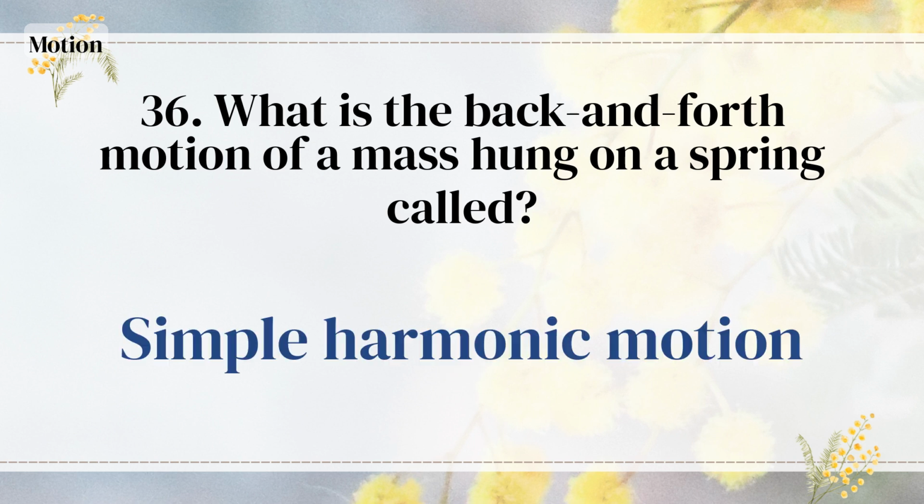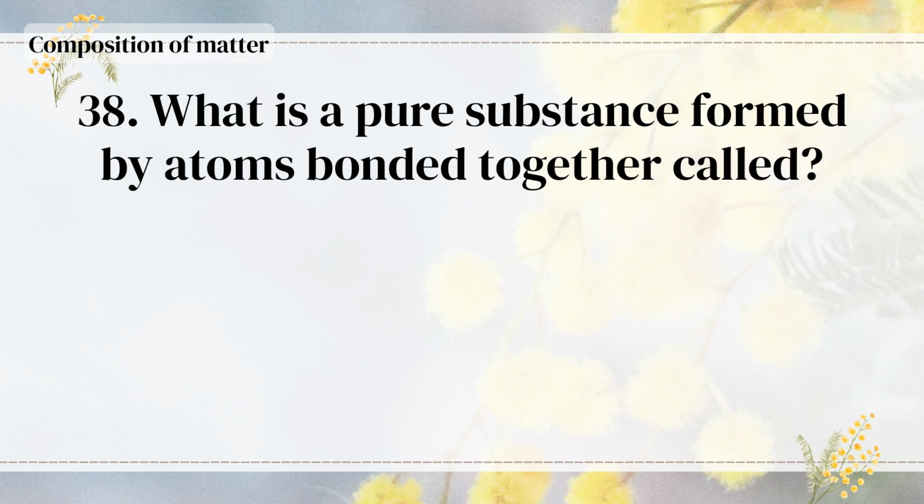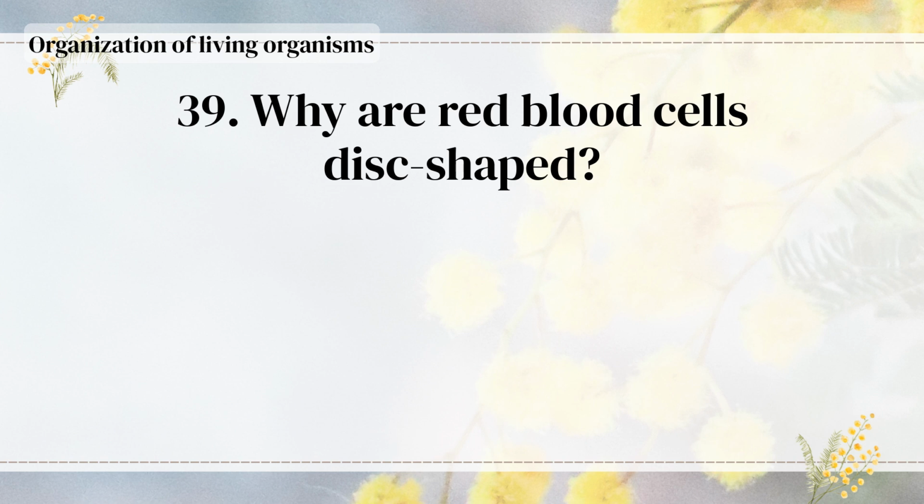Compass. What is the back and forth motion of a mass hung on a spring called? Simple harmonic motion. Which planet in the solar system appears the most reddish? Mars. What is a pure substance formed by atoms bonded together called? Molecule. Why are red blood cells disc-shaped?